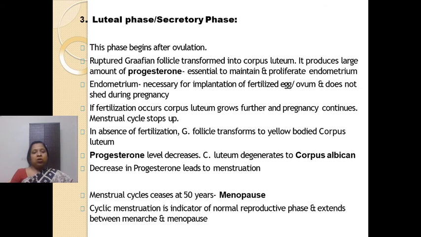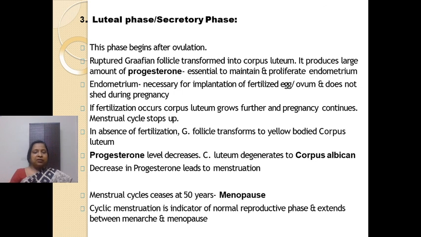After all the oocytes are finished, there is no further ovulation. Fine. And no further ovulation, so menstrual bleeding also stops. This condition is known as menopause, right? So we can say that in females the reproductive period starts from menarche and it ends at menopause, right? So this is a reproductive phase of females.